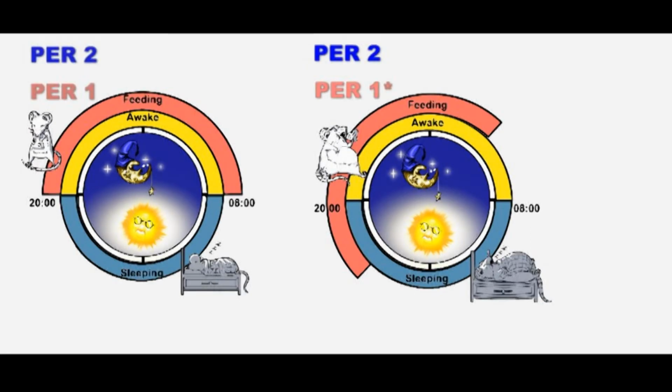Now we can uncouple the sleep-wake cycle from the feeding-fasting cycle by a simple mutation in a gene. That means these two processes are very different, and that will lead us to find what the neural bases, the appetite bases, and the metabolic bases of these cycles are. Second, even if there is a genetic predisposition to eat differently than a normal animal or individual, if we make a simple lifestyle intervention, we can override that genetic predisposition and make an animal, or maybe one day a person, healthy.